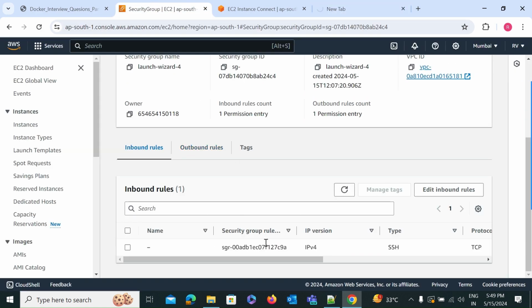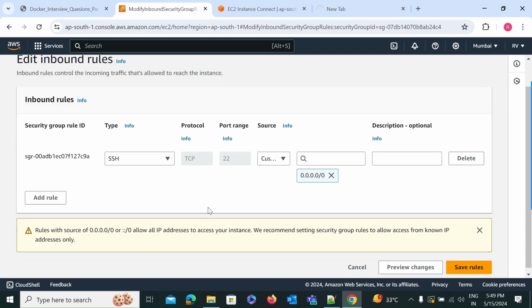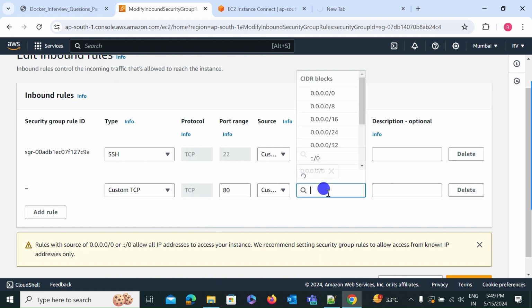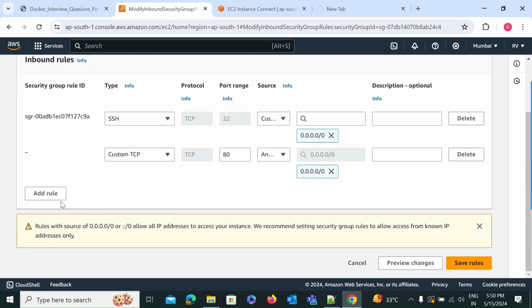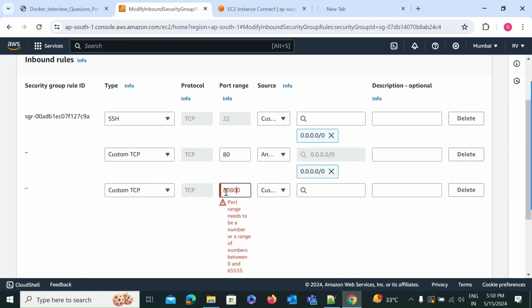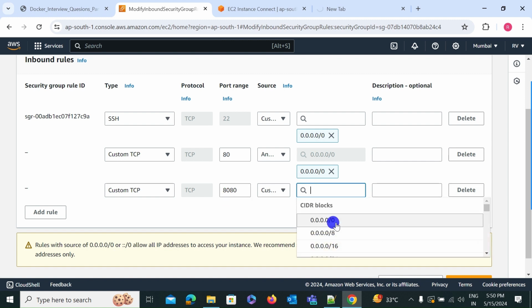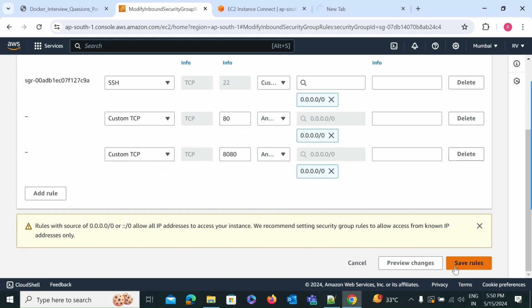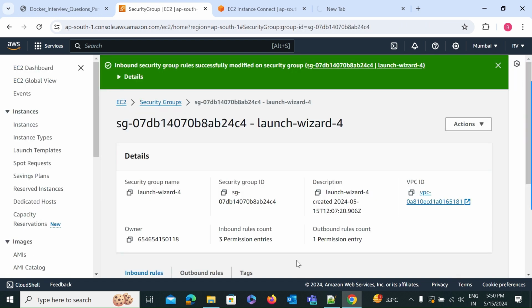So just enable the rule: in the security group, edit inbound rules. After that, add rules, add a port number, and select anywhere, 0.0.0.0, which means anyone can access. Also provide port 8080 here, anywhere IPv4. After that save the rules. Now you can see we can successfully access our web server, that is the Nginx web server.